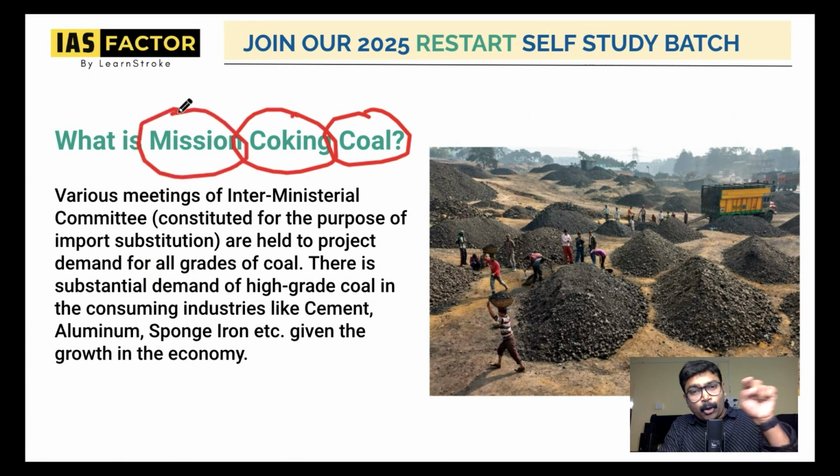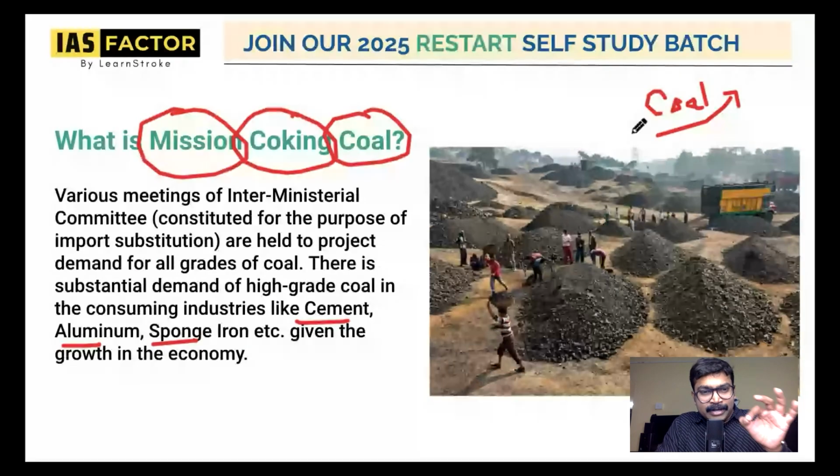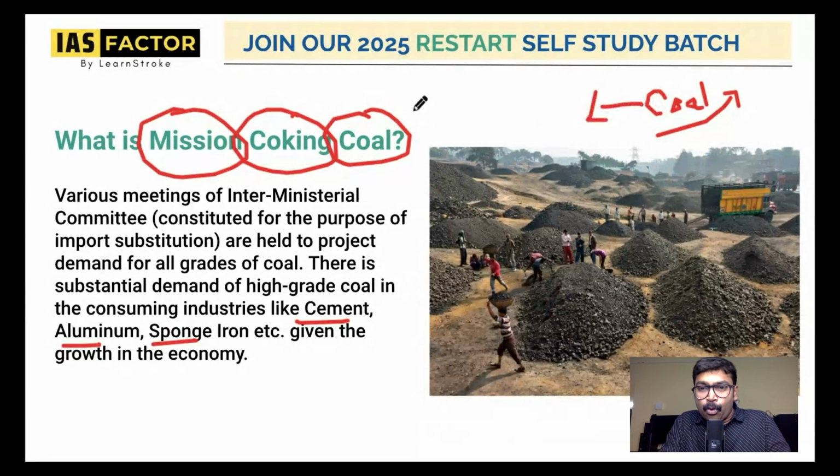So first of all, let's understand that India definitely needs a large amount of coal for the production of various industries. You can take examples like cement, aluminium, sponge iron. Many of India's industries are developing very fast. So when the industries are growing, they require a large amount of coal.